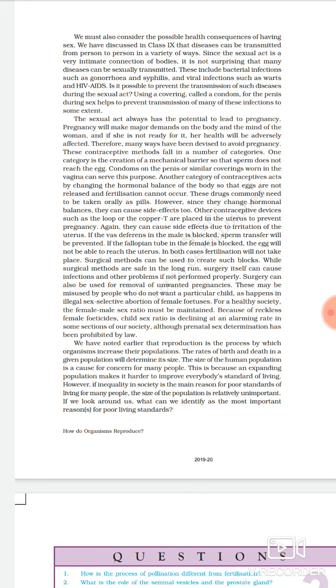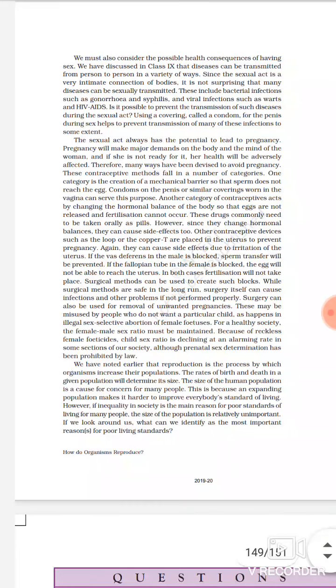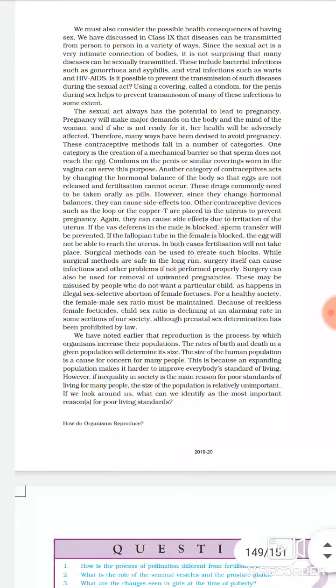So there are certain methods. Under these contraception methods, the first method which comes is the barrier method. The physical barrier method is the most common method. The second method is the surgical method, and the third one is the chemical method.